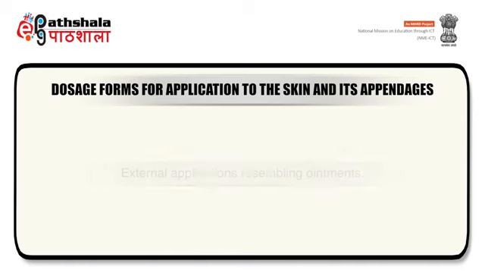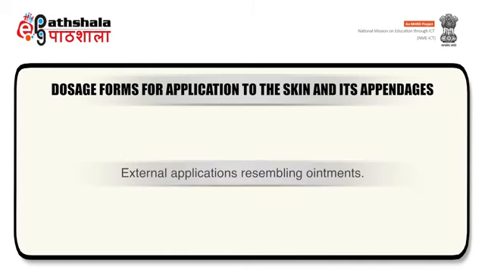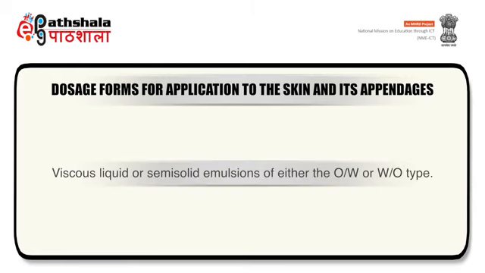Then dressings. Dressings are external applications resembling ointments and are usually used as a covering or protection. Topical antibacterials are available in the form of dressings. The next dosage form is creams. Creams are viscous liquids or semi-solid emulsions of either oil in water or water in oil type.